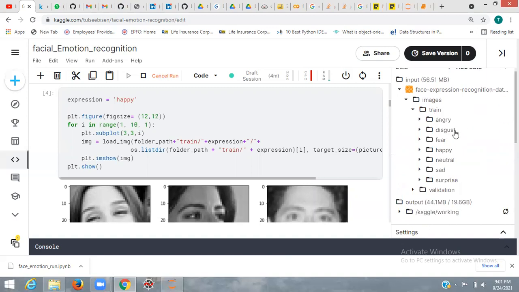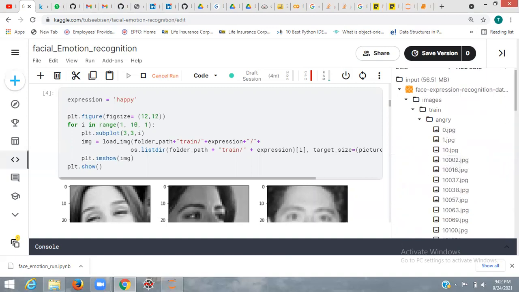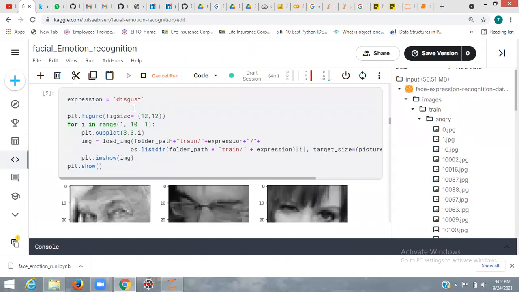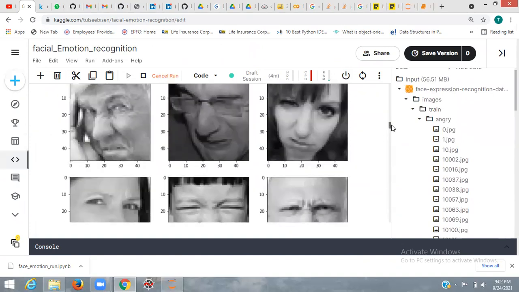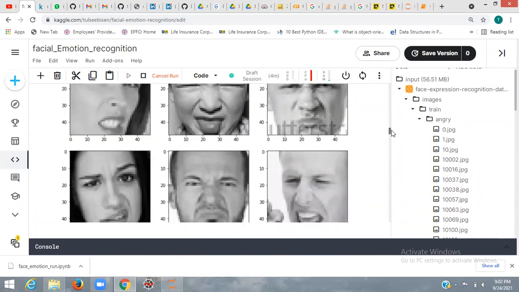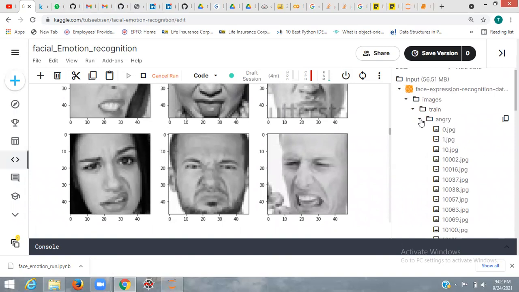For the training data set, these are my different classes, and in each class there are several images that will be used for training. I am displaying images from range 1 to 10, so if my expression is happy, these images will be presented here, and if my expression is disgust, I get this type of face. This is an example; you can check other expressions also.